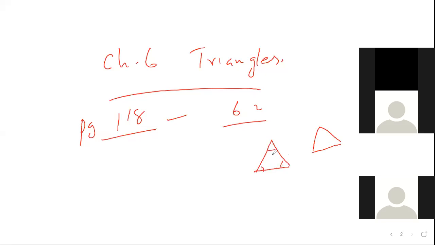What is the angle of an equilateral triangle? The angle will be the same, my dear. But the length of the side, we cannot say it is the same. Suppose this is 10 and this is 7. They are not congruent, sir.